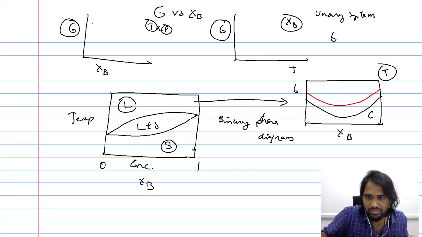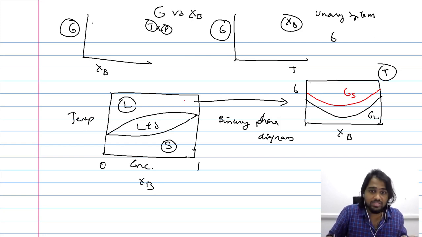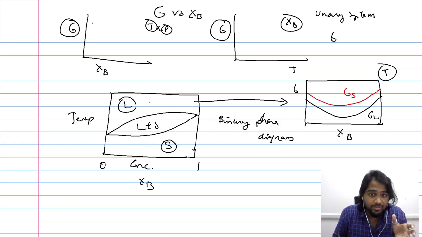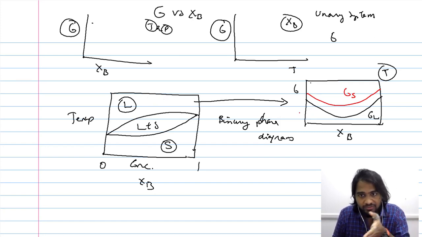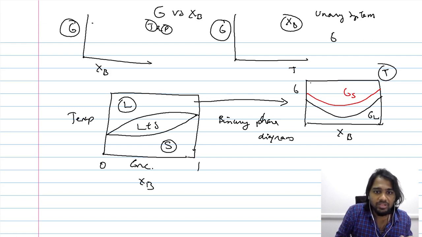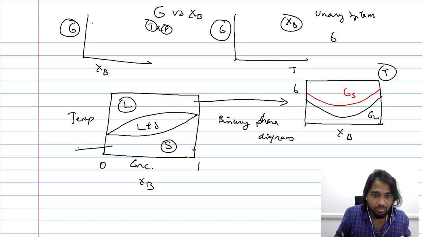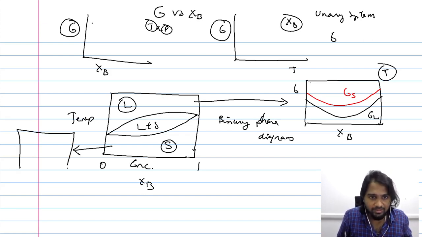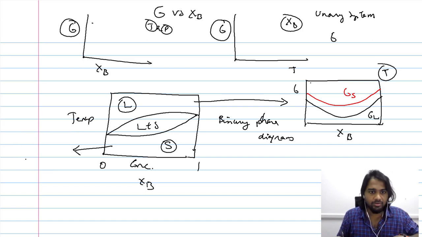So this is the Gibbs free energy of the liquid, and the red indicates the Gibbs free energy of the solid. So this is what the liquid section of the phase diagram, the Gibbs free energy curve for the liquid section of the phase diagram, would look like. Now on the other hand, when you consider the section of the phase diagram which completely comprises solid, it would look something like this. Let me draw it more legibly.